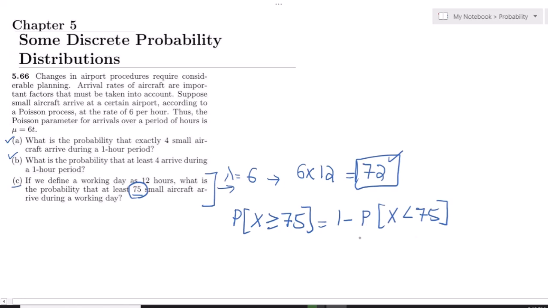Now this is again a very huge number, and in order to solve it, we cannot use the Poisson distribution, but we have to go to the continuous probability distribution, and that is the normal distribution.